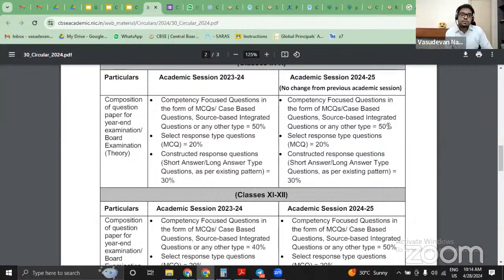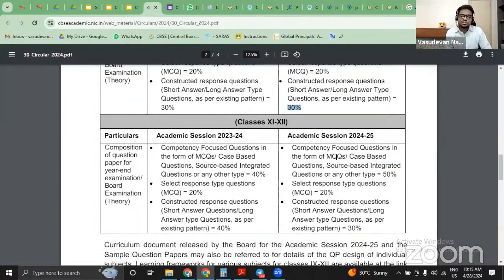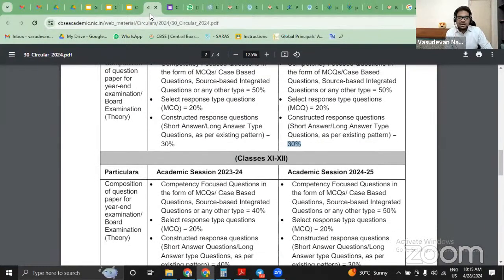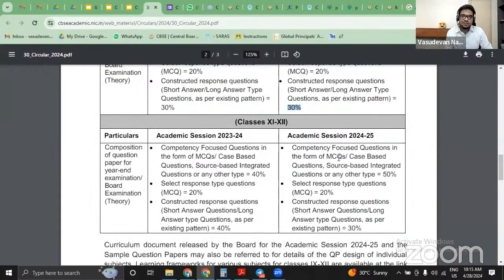So ideally it is supposed to be MCQ 70%, and the constructed response questions, short answer and long answer, are supposed to be 30%. Now this is no change as per the circular last time, but I think I'd be more confident about the type of question paper on the day when I get the question paper of the board exam. CBSE keeps changing, so I'm not sure about it. But anyways, this is official. This is completely official, and I've taken this from the CBSE circular list.